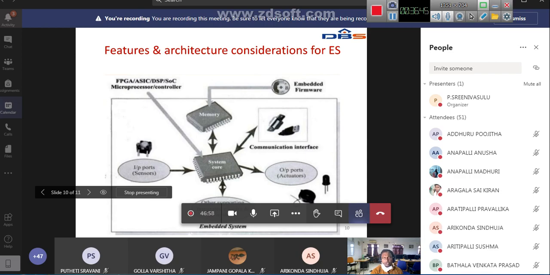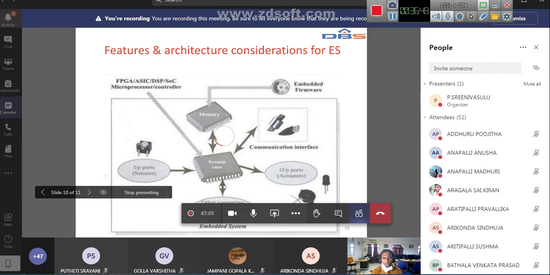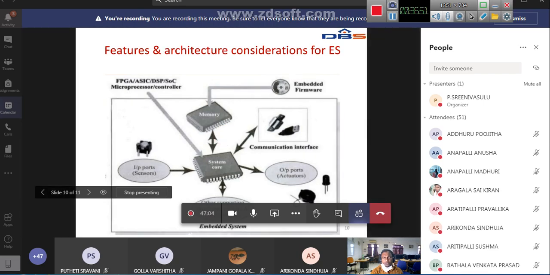Whenever the temperature rises in a particular area of the room, immediately it can control the temperature by turning on the compressor inside the AC machine. Like that, there are also automatic, self-controlled, autonomous embedded systems. In almost every embedded system there will be sensors, actuators, output devices, communication interfaces, memory and other supporting hardware. And these are the major architecture considerations of the embedded system.